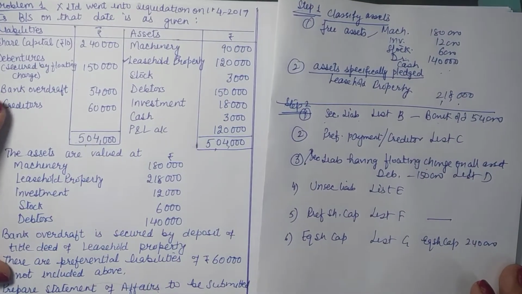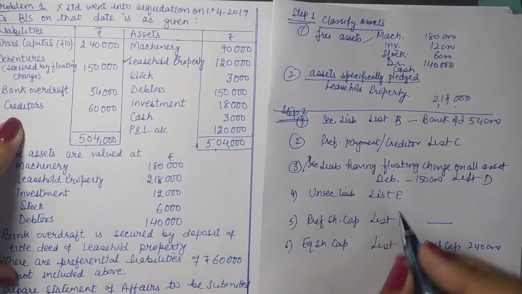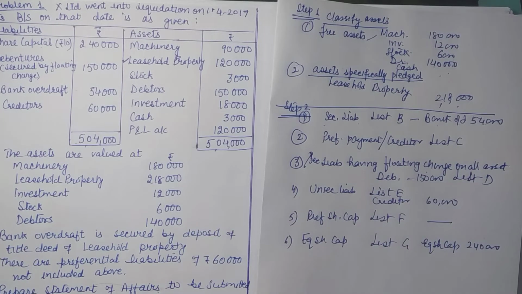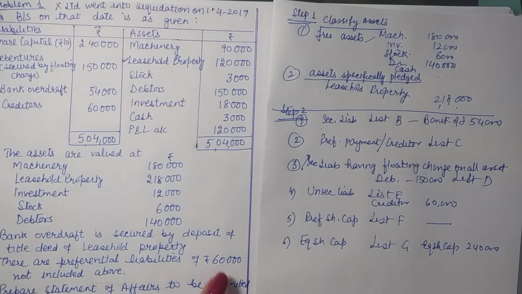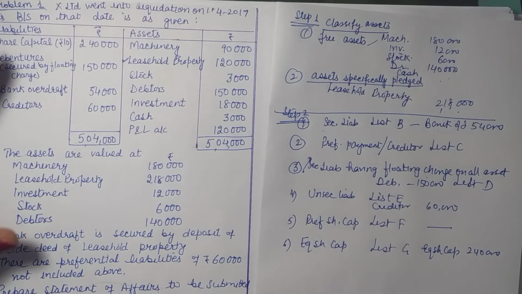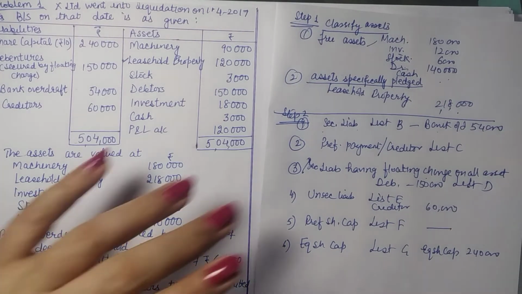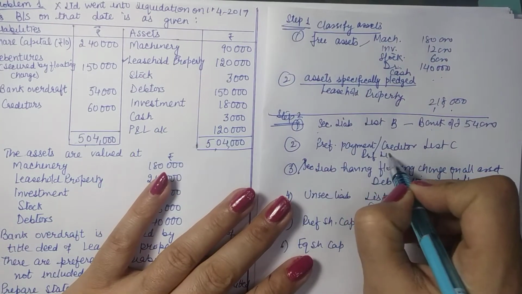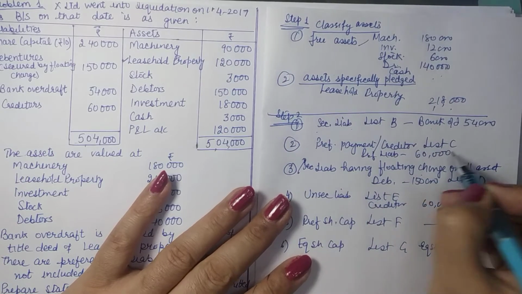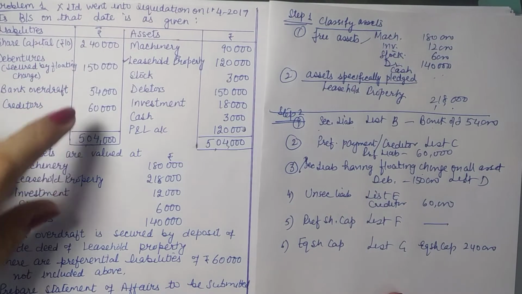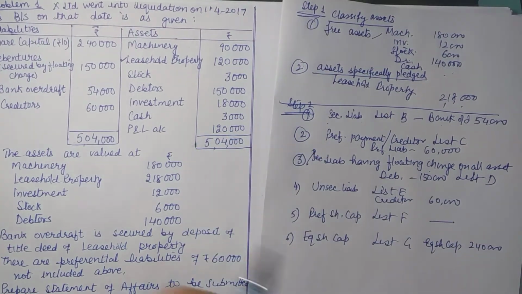What else do we have here? Creditors. So nothing for creditors, so they will qualify here. Creditors 60,000. Okay. Now there are preferential liabilities of 60,000 not included above. So this is some new liability coming up during the process, that this 60,000 is also to be paid, and these are preferential liabilities. We are not given the name, but since we are given preferential creditors, preferential liabilities, it will come here. So it is an unrecorded liability cropping up now. So these are all your liabilities. So you have written all 1, 2, 3, 4 and one more coming here, 5. So 1, 2, 3, 4 and 5.